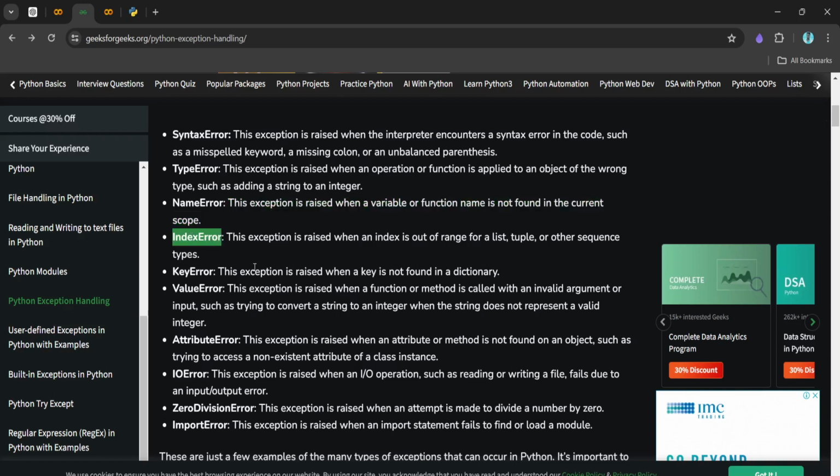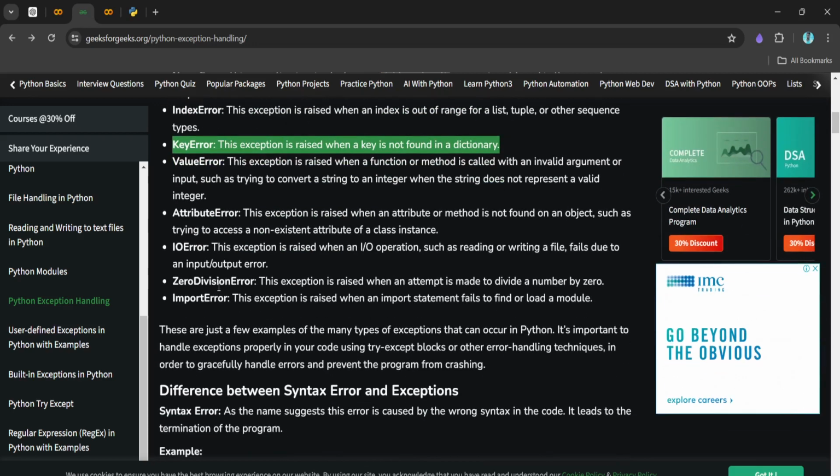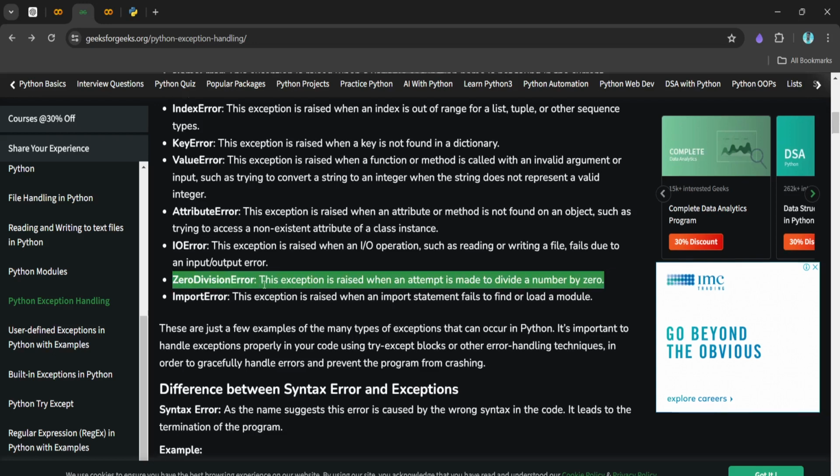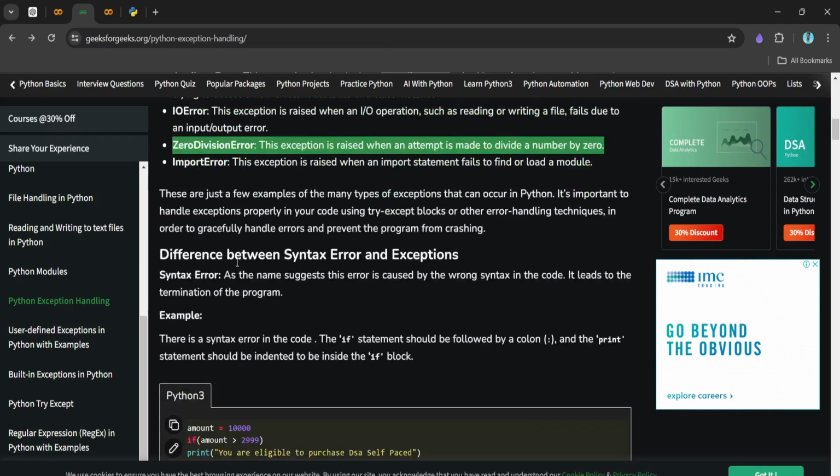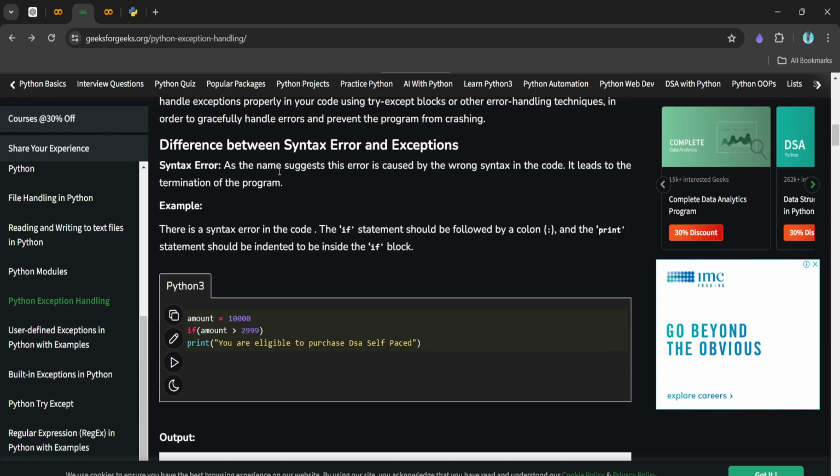And then index error. Let's say we have a list of 4 elements and we try to access the fifth element, then we can get this kind of exception, right? Then the divide by zero exception, which we will learn today. Let's say we have a variable and we try to divide it by zero. This is possible while dealing with a real-time project.